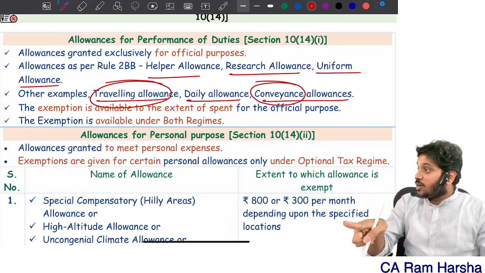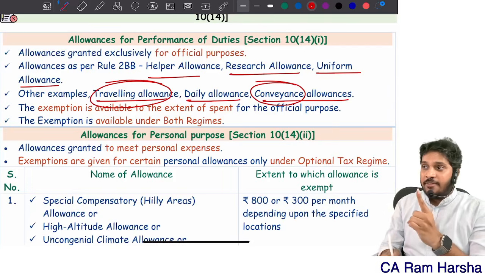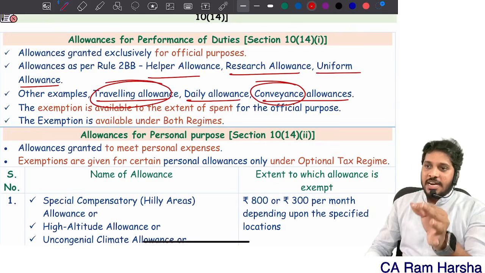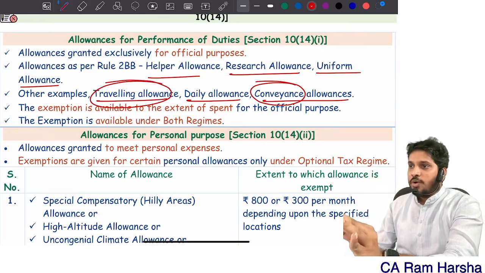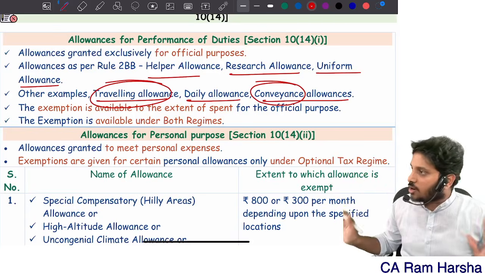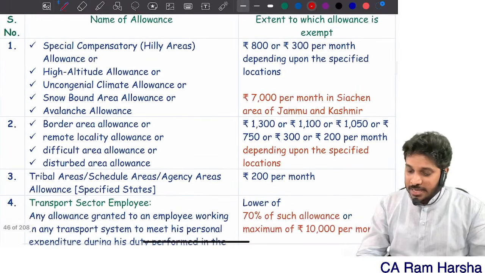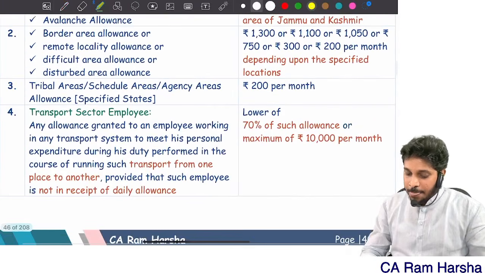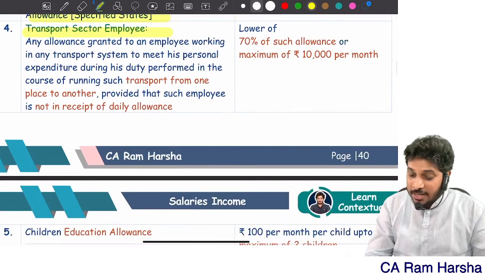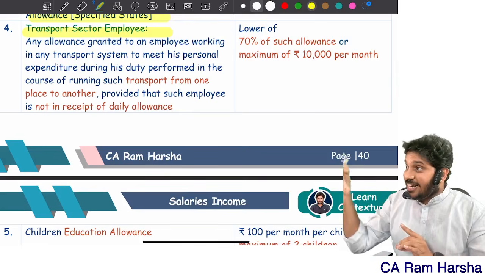Transport allowance means what? That's a personal allowance. That is for traveling between office and home. That is always taxable. For a differently abled person, up to 3,200 is exempt under both the default tax regime and the optional tax regime. That's it. Clear or not? Next. Now personal allowances, they are always taxable, right? In the tribal area allowance, 200 per month is exempted. Remember that.